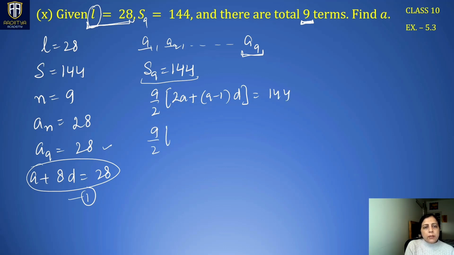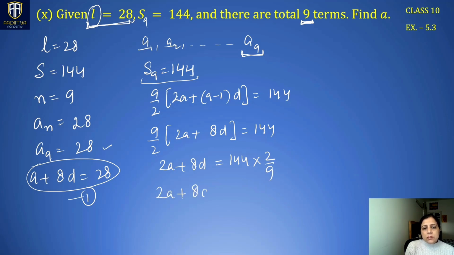So we have 9 by 2 times (2a plus 8d). This is 144. Take this 9 by 2, which gets flipped when it goes to the right hand side. It becomes 2 by 9.